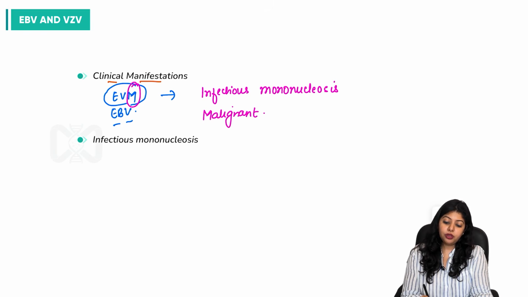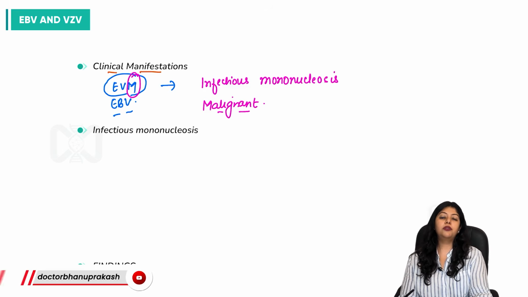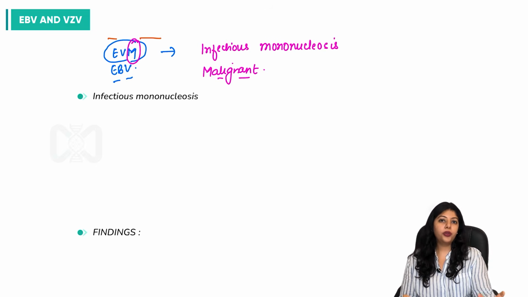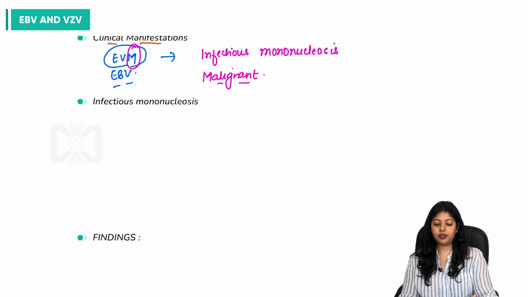When it comes to malignancies associated with viral infections, this is one of the most important questions asked from the viral section, regarding the oncogenic potential of certain viruses.